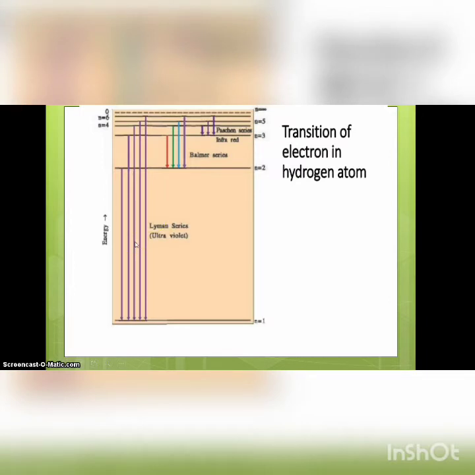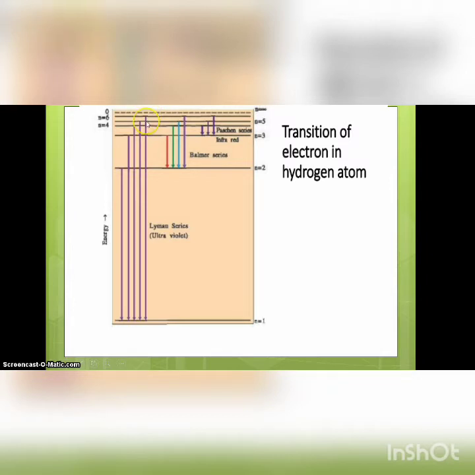Look at the spectral lines. This level is the ground level and this is the higher excited level, which is unstable. There are various series of lines here. In the Lyman series, n1 is 1, the ground state, and the electron moves to a higher excited state.